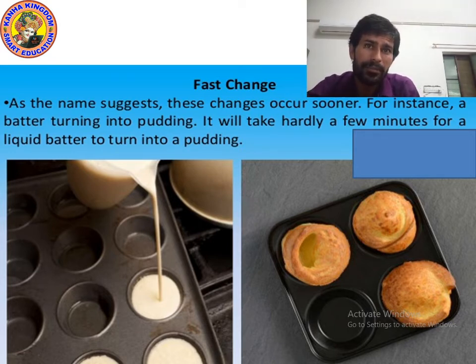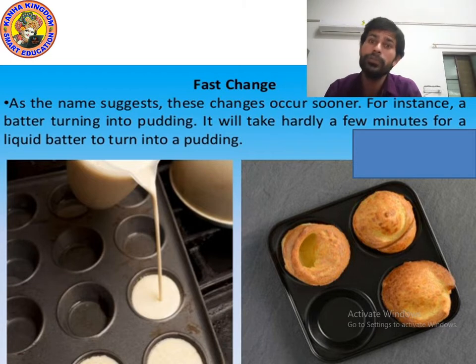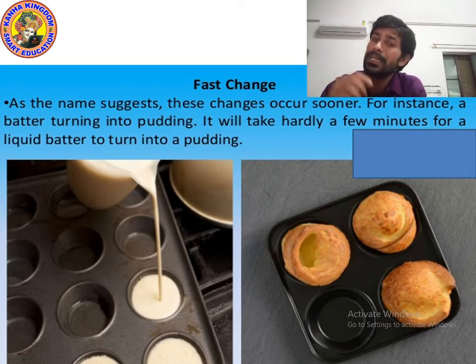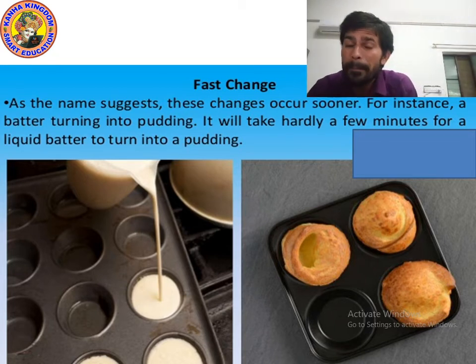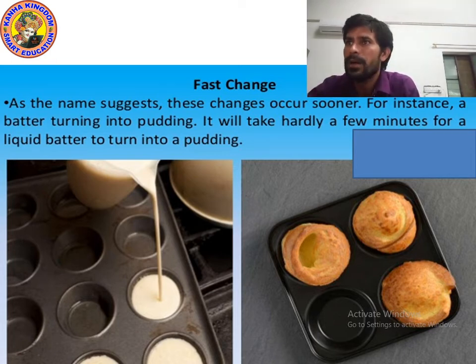Let me give you some more examples of fast change. Even burning of paper is a fast change. Occurrence of lightning occurs very fast, so it is an example of fast changes. Burning of a matchstick is a fast change. Bursting of fireworks, when they make noise, is also an example of fast change.